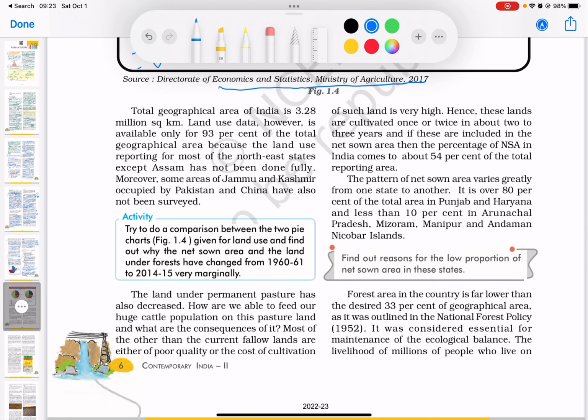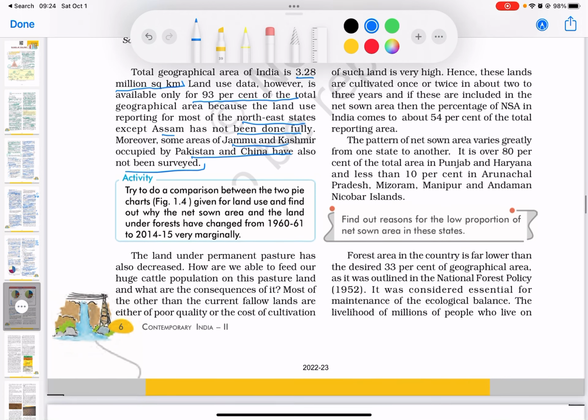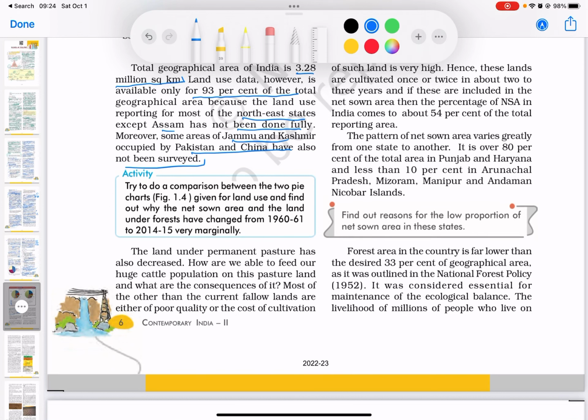So the total geographical area of India is 3.28 million square kilometers. However, the land use data that we have is available only for 93% of the total geographical area because land use reporting for most of the northeast states except Assam has not yet been done fully. Furthermore, some areas of Jammu and Kashmir which have been occupied by Pakistan and China have also not been surveyed. So the land under permanent pasture has decreased. How are we able to feed our huge cattle on this pasture land and what are the consequences of it?